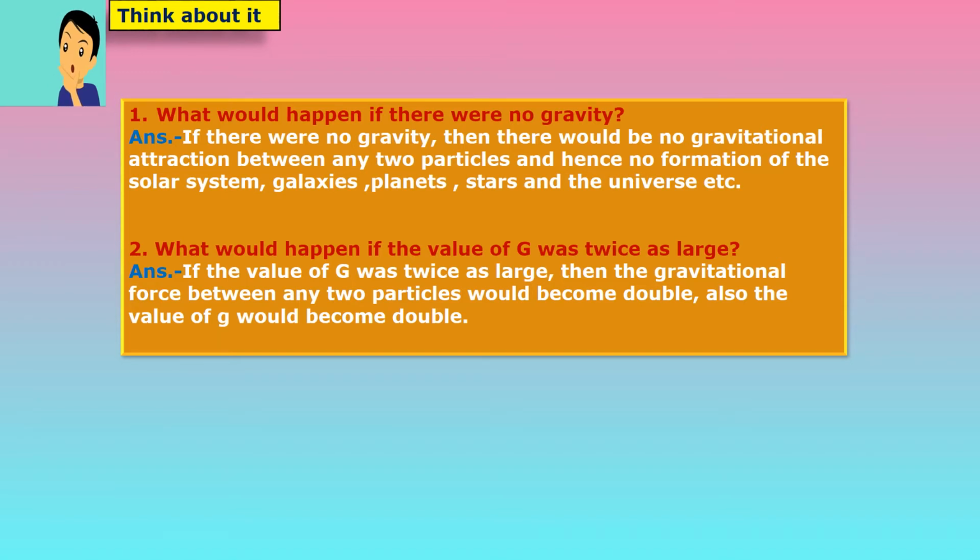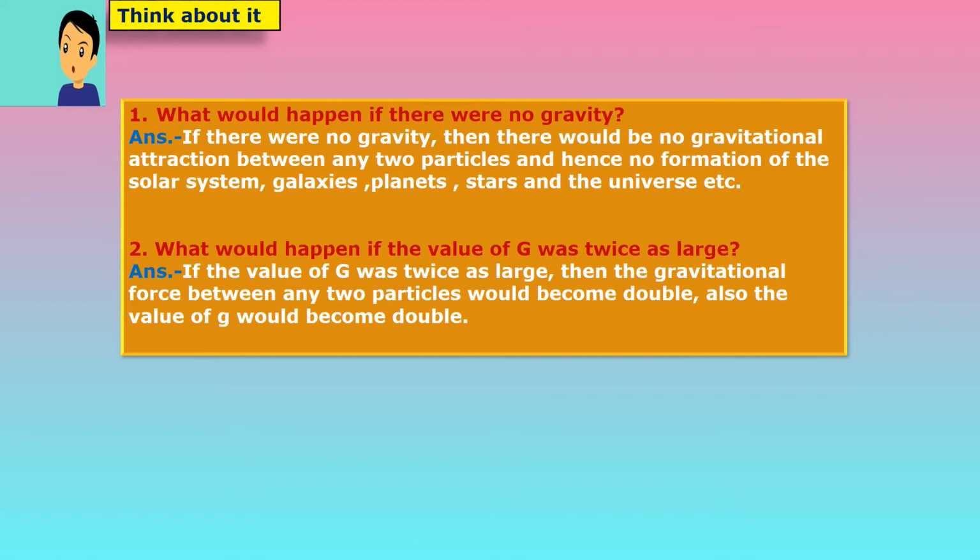Because what happens, children? Gravity means what? There is an attraction between an object and the earth, that is called gravity. But if there is no gravity, then there would be no attraction between the earth and any object present on the earth, and due to that there is no formation of planets, stars and the universe also.